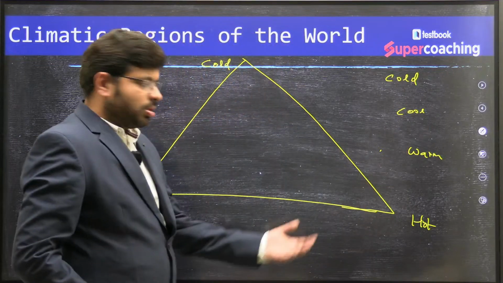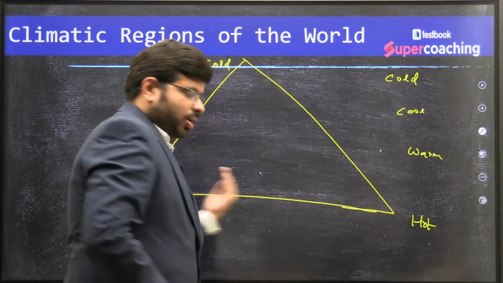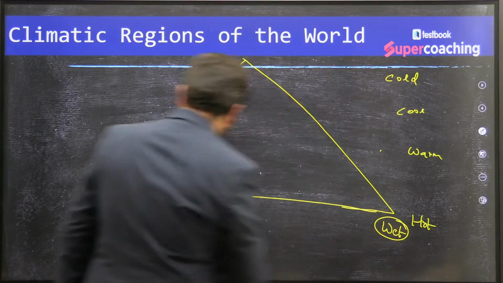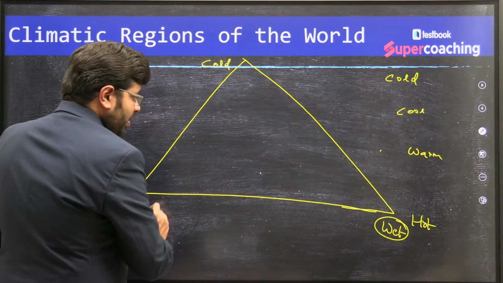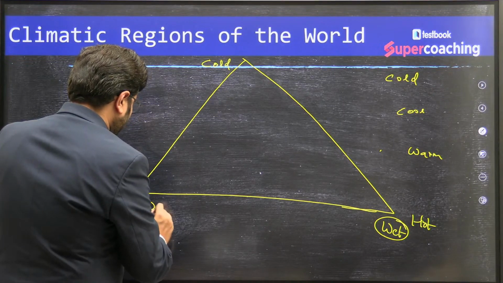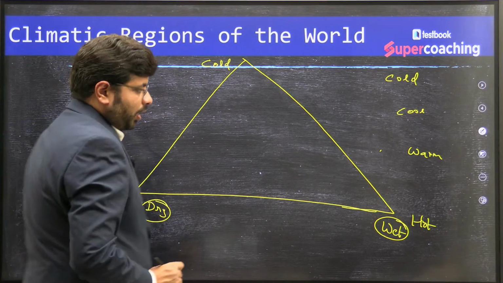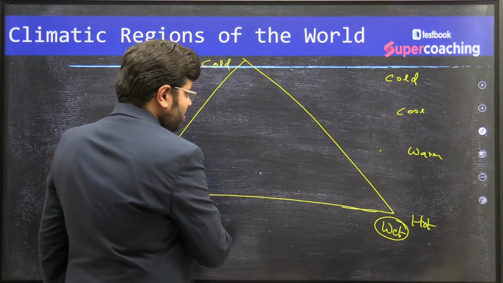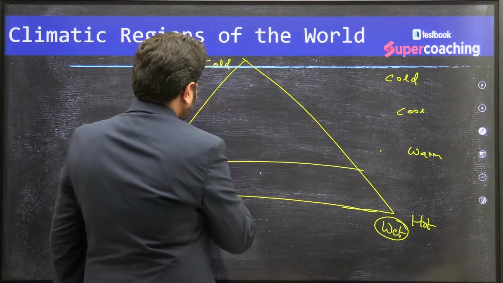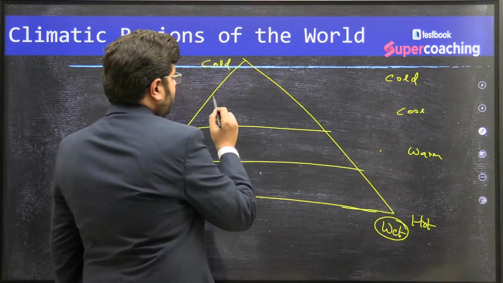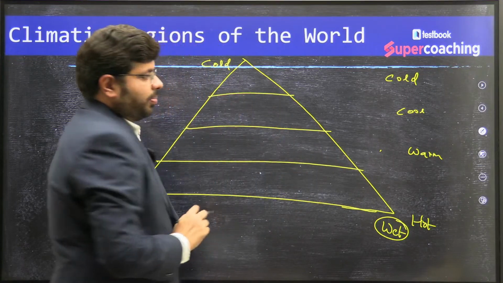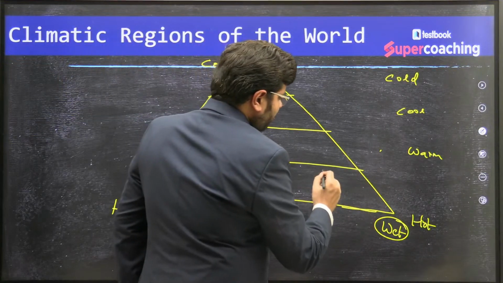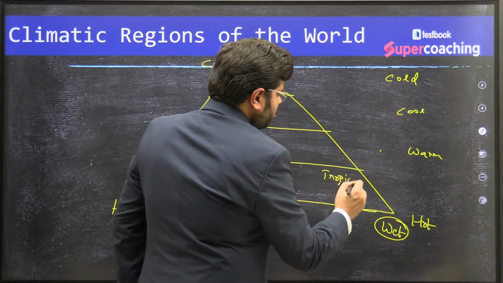Now imagine this side from here to here, this region will have very, very heavy rainfall, wet. This region will have very, very less rainfall, dry. So wet to dry. Now the regions, I can divide this into tropical, temperate, warm temperate, cool temperate, and cold temperate. And within this here, this will be the regions of tropical equatorial forest.